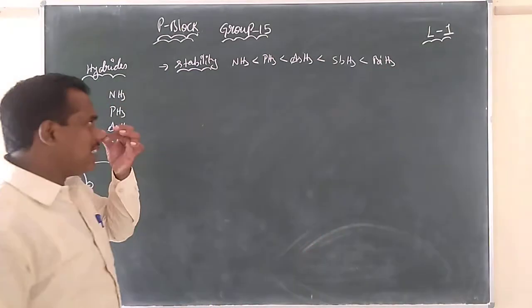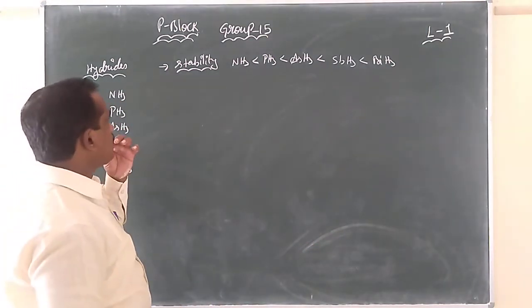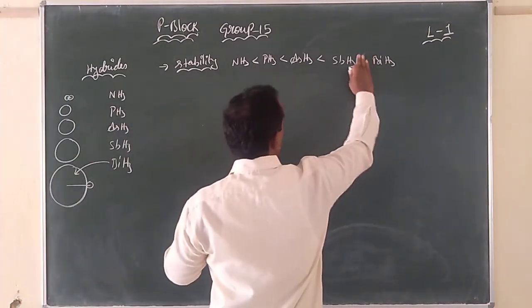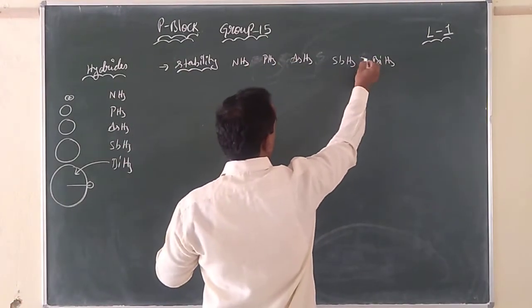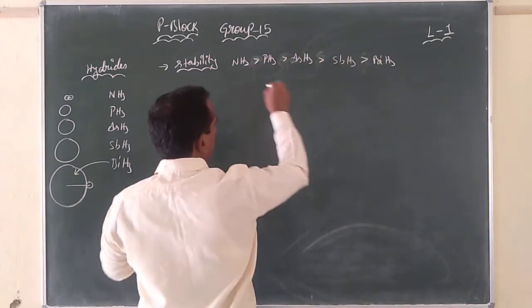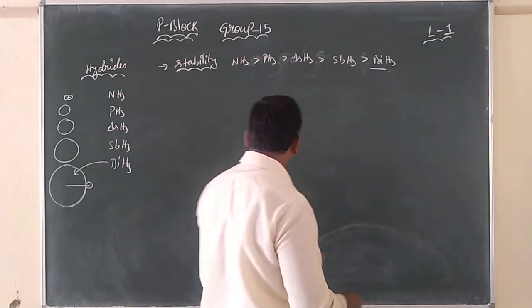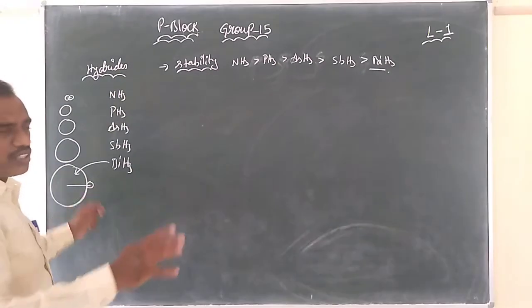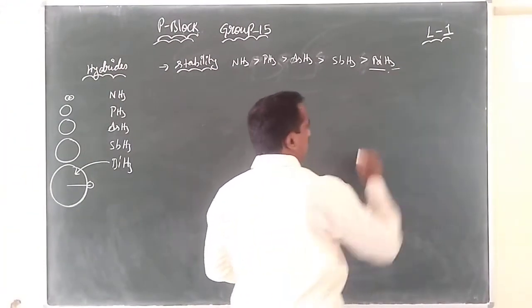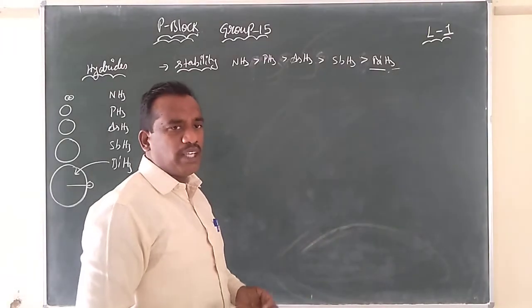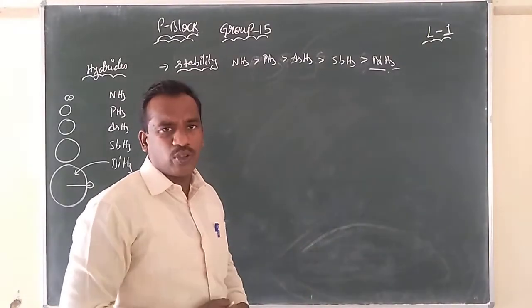I am sorry, the stability order. Now this bismuth hydride is least stable. See, bismuth hydride is the least stable because here the atomic radius is increasing, so hydrogen can be given out very easily. So bismuth hydride is the least stable. Least stable means they can readily lose the hydrogen.